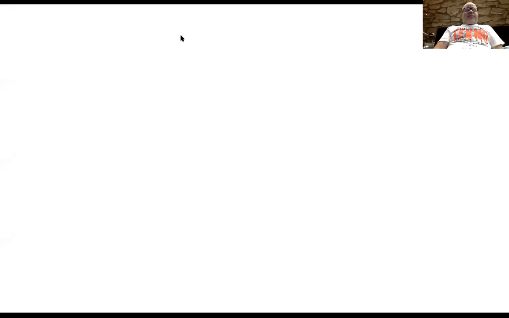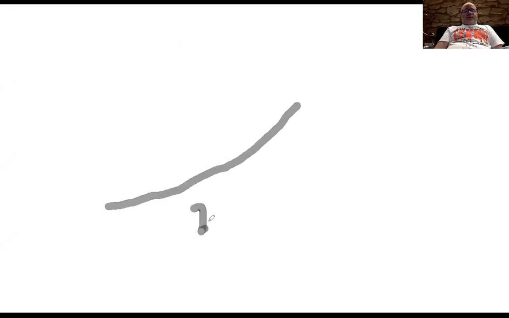So let's pick up our whiteboard. Let's start with the 5-minute chart, although it is applicable to all time frames. On the 5-minute chart, this is the 200, and this is the 20 period moving average.